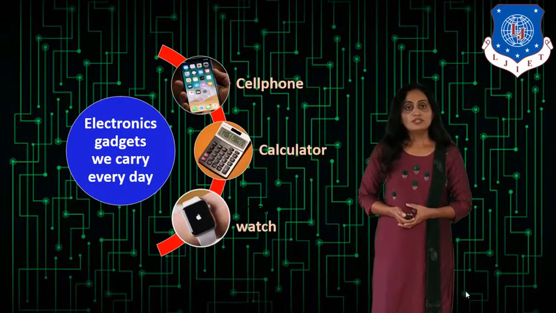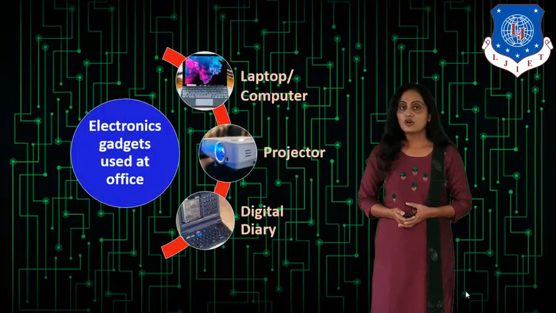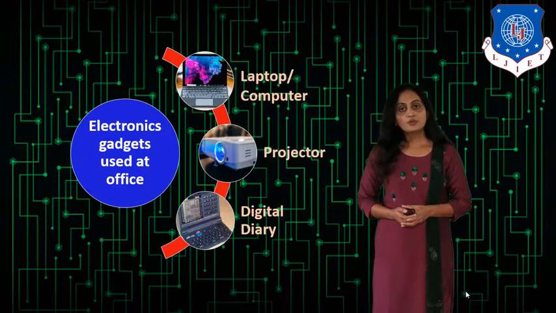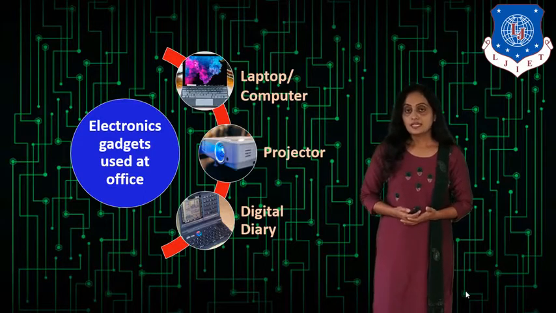Now, have you ever thought about how many electronic gadgets we are using at the office? The first one is the laptop or the computer. The second is the projector, which is used for presentations. Another is the digital diary.